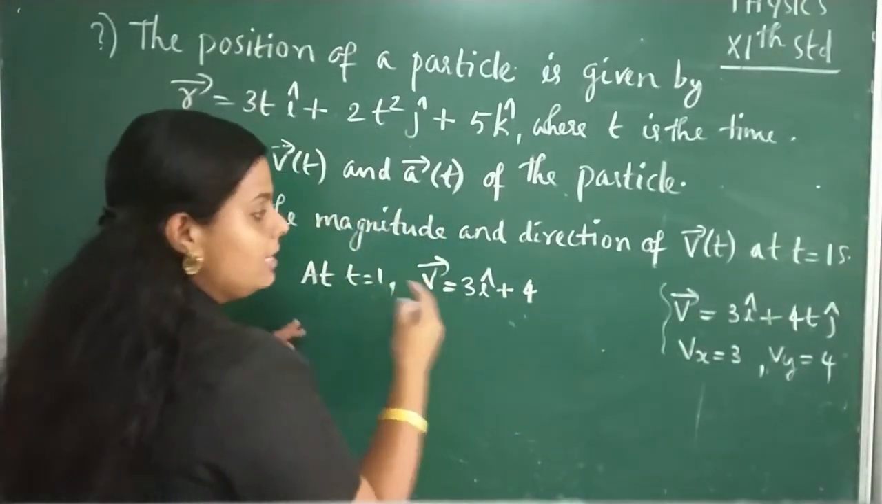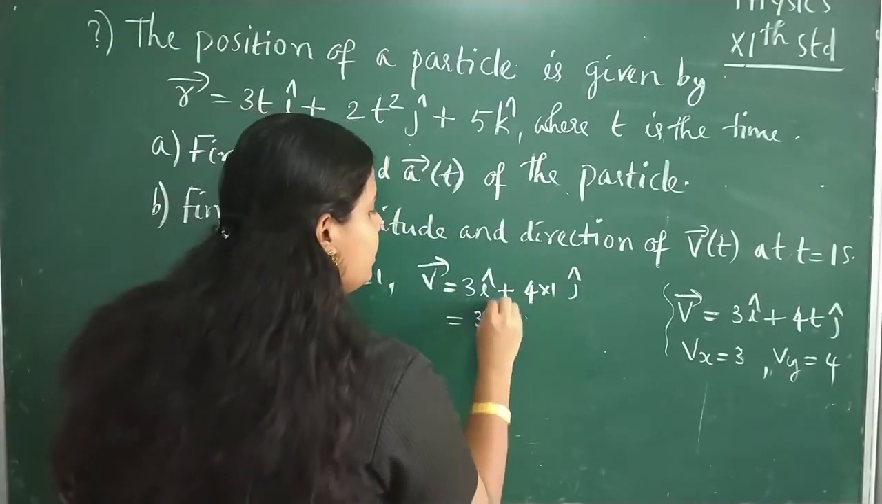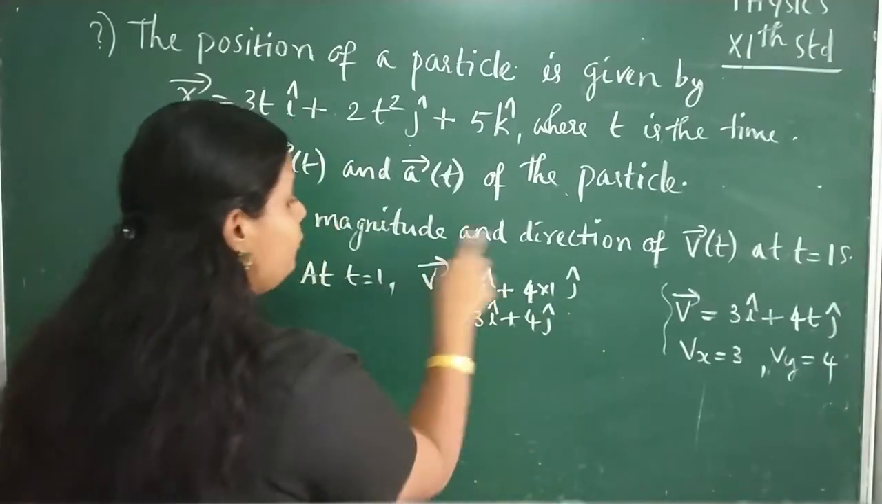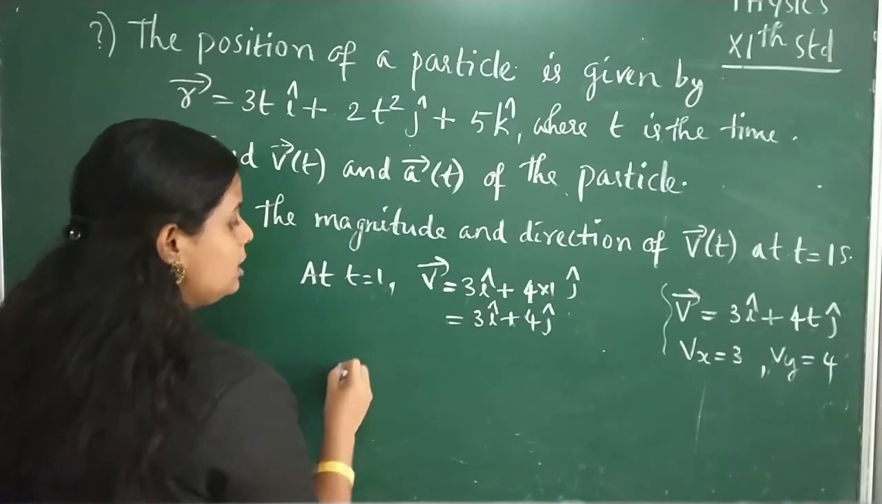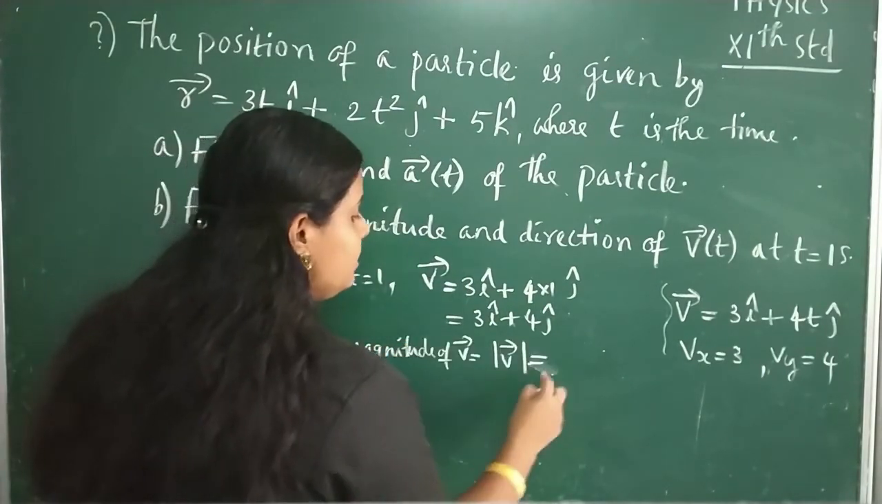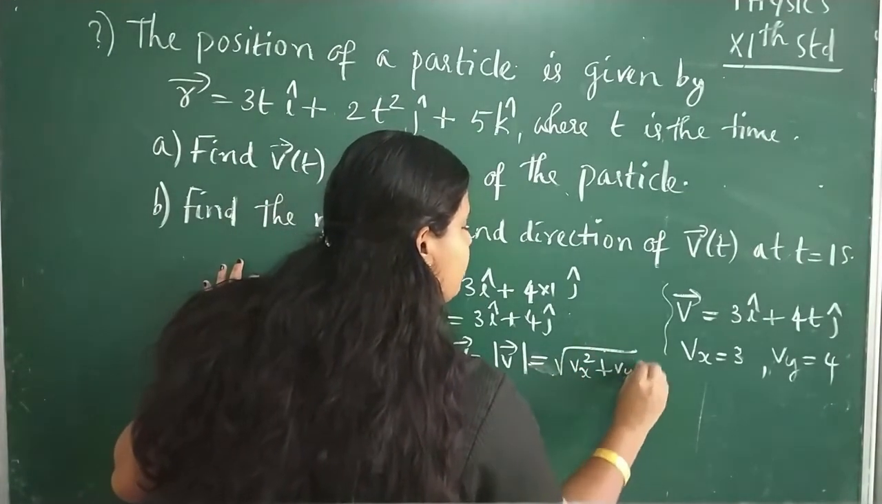Substituting 1 for t, we get 4 into 1 into j cap. So the answer will be 3i plus 4j. Okay, now we have to find out the magnitude of velocity. So the magnitude of velocity can be written like this, and that is equal to root of Vx square plus Vy square.